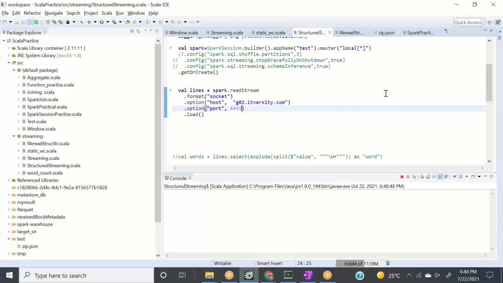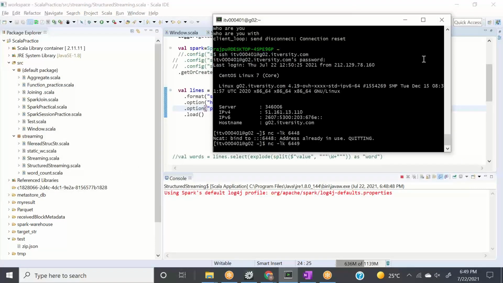So don't worry about this complete mode, whatever mode, right? I just want to show you how the word count program works, okay? So now let's go here. What it is doing right now is connecting to this particular port, this particular socket, 6449, on this particular host, and trying to read some value.